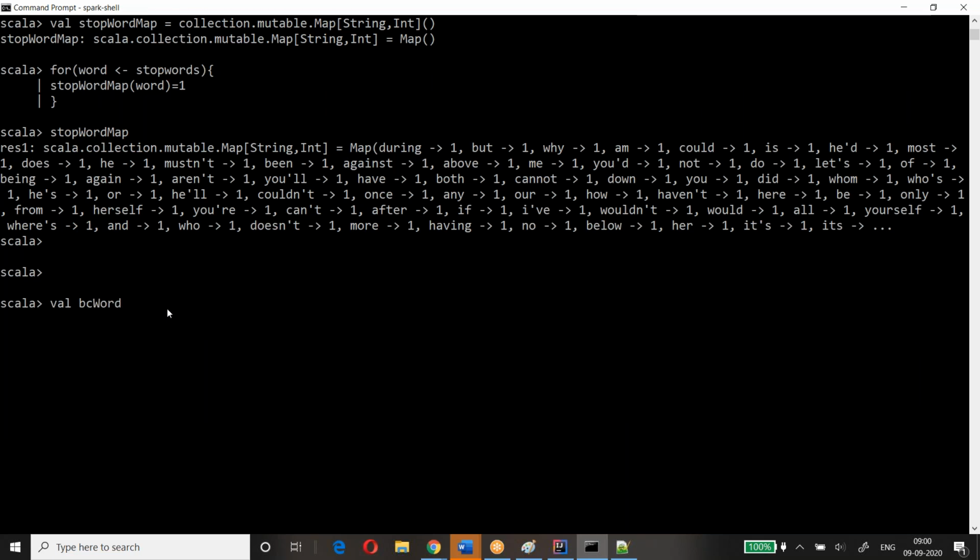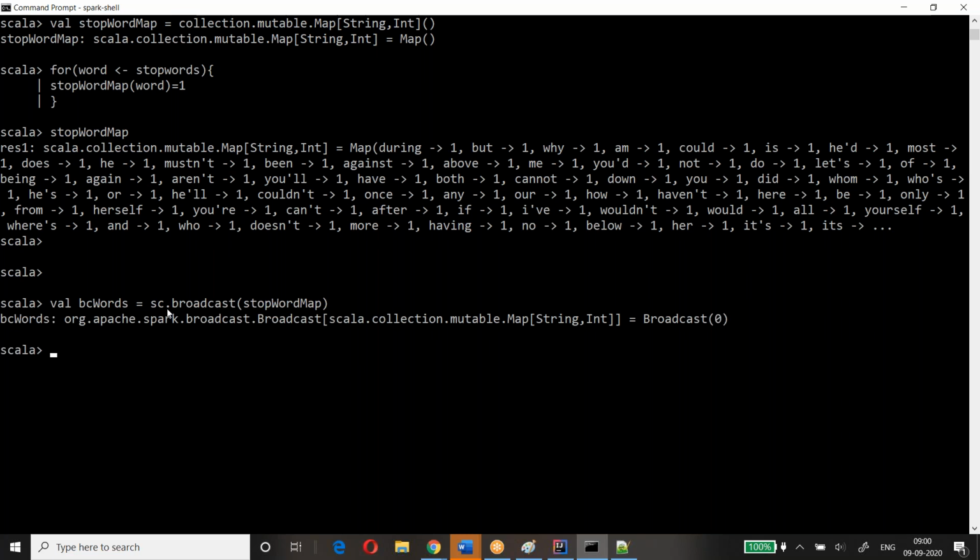The broadcast variable comes from the Spark context: sc dot broadcast. While you are doing a broadcast, you have to tell the broadcast method which object you are sending. So I'm sending the stopword map.